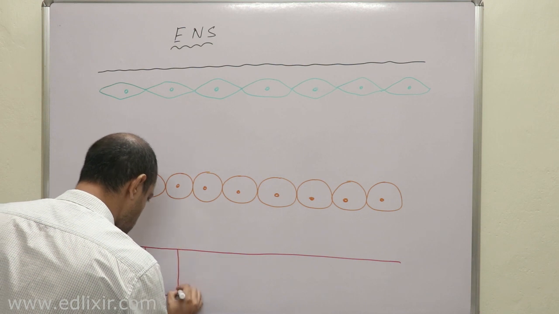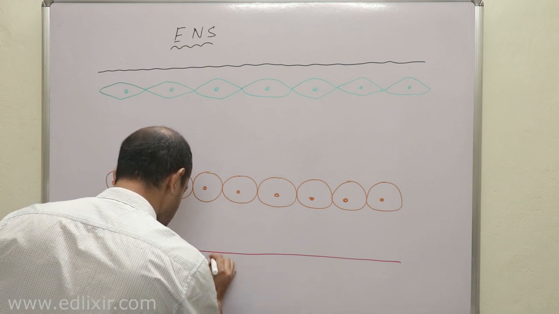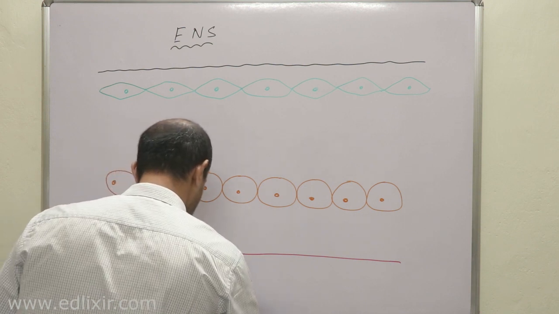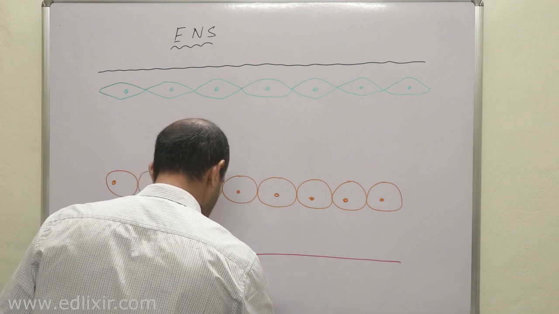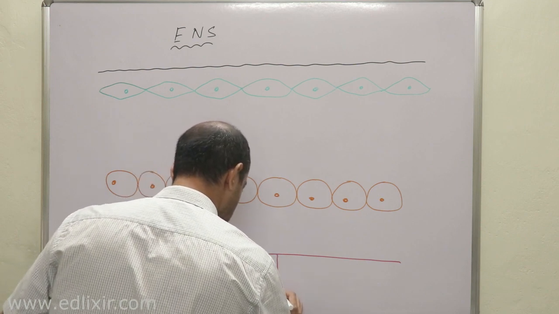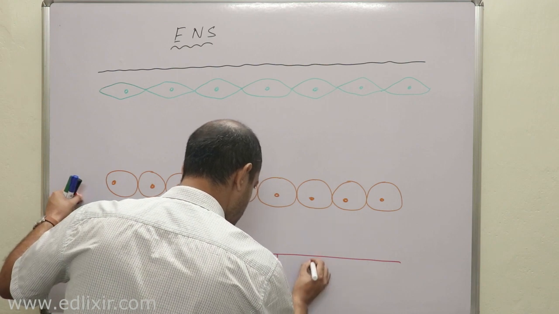Draw with me to understand, okay? Otherwise you will be confused later. You won't be able to understand what is what. Those who are watching the videos should also try to draw with me, otherwise they won't be able to understand.